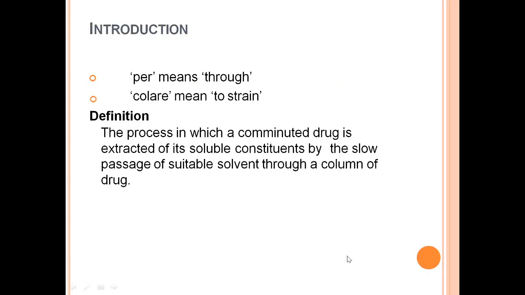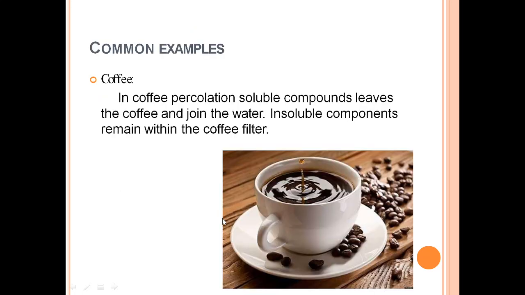The introduction, as it says: per means through and colare means to strain. The definition says: the process in which a comminuted, meaning size-reduced, particles of the drug is slowly extracted of its soluble constituents by the slow passage of a suitable solvent through a column of drug. So percolation is a very slow process where the solvent needs to be passed through a column of the drug. A common example is the preparation of coffee from coffee seeds.